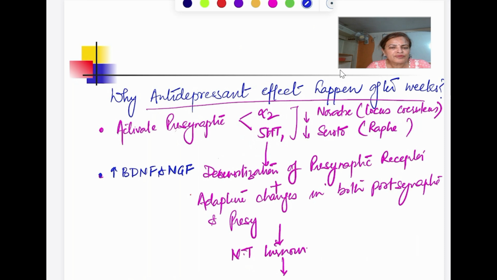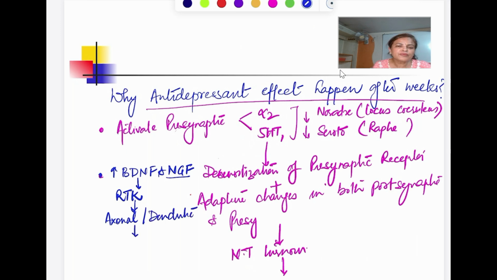This brain derived neurotrophic factor and the nerve growth factor, they are going to activate the receptor tyrosine kinase. And this receptor tyrosine kinase, what ultimately do they do? They are going to cause the axonal growth, okay, and dendritic growth.